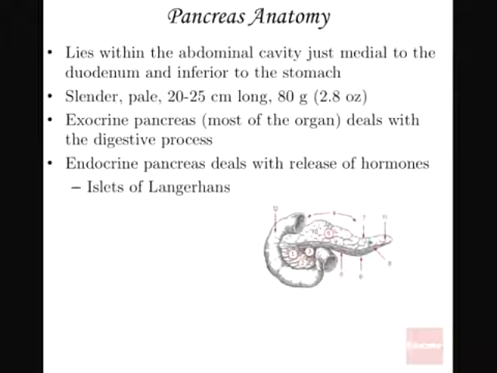But we also have what we call the endocrine pancreas. This one is mainly responsible for production of hormones, and it is made up of what we call the islet cells of Langerhans. These cells are very, very vital in the production of two hormones. One of the hormones is known as insulin, then another one is known as glucagon.